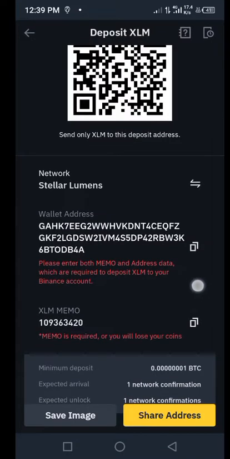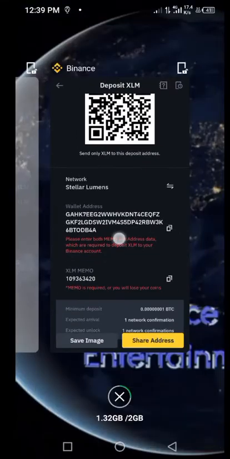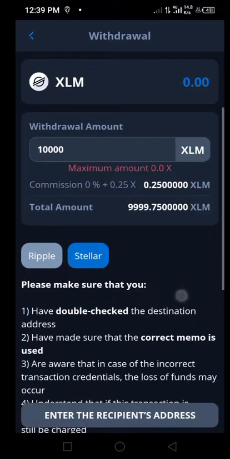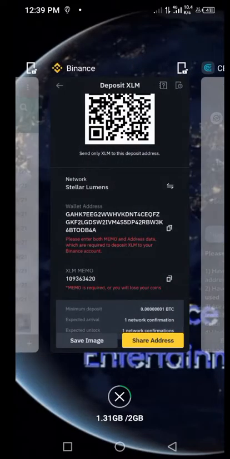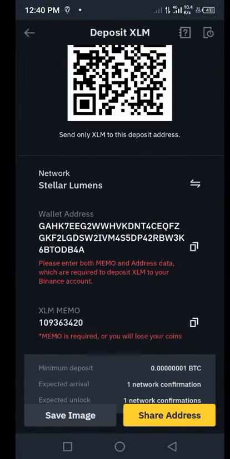Put in your memo address there on the space provided after you have clicked on this particular link. All right, now once you have done that, the next thing you are going to be doing is come to your Binance account. On Binance account, what do you have to do?